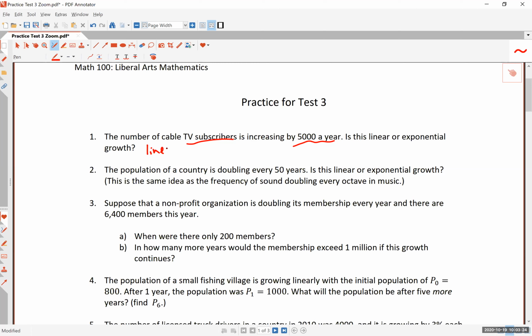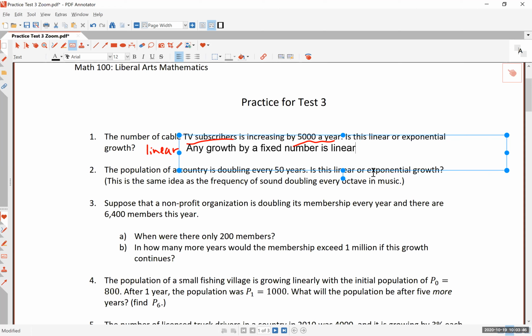Let me go ahead and type something in here. I will try to make it a little bigger and write: any growth by a fixed number is linear. Growth by a fixed percentage or rate, of course that's the same thing, is exponential. So instead of 5,000, if it says 10% a year or something, that would be exponential.